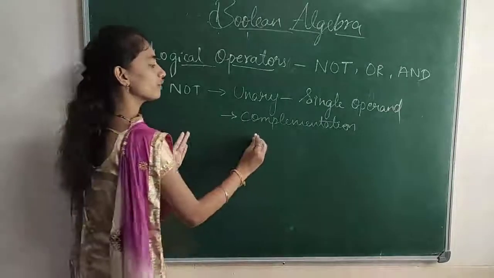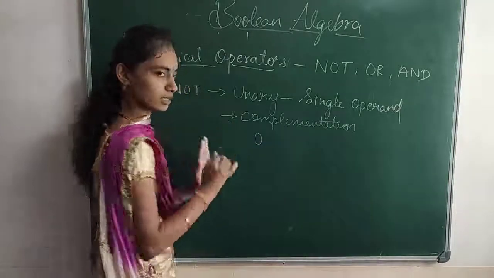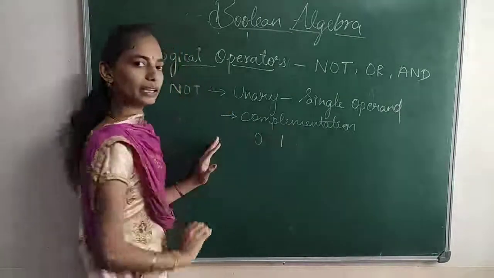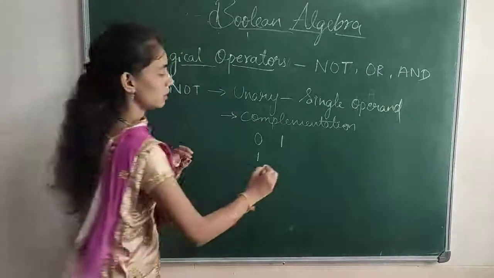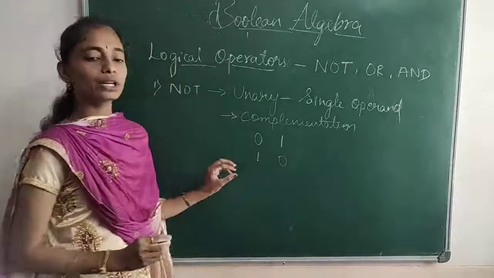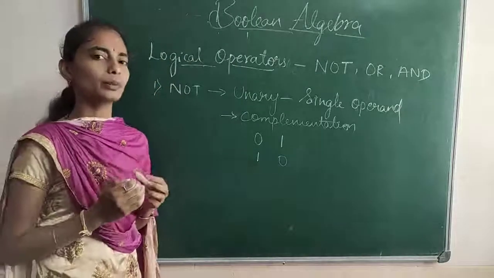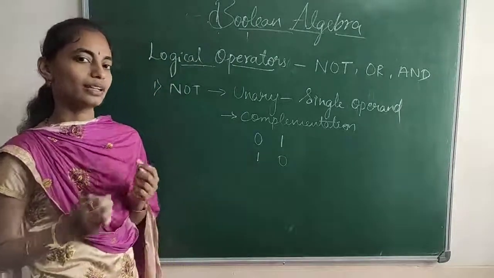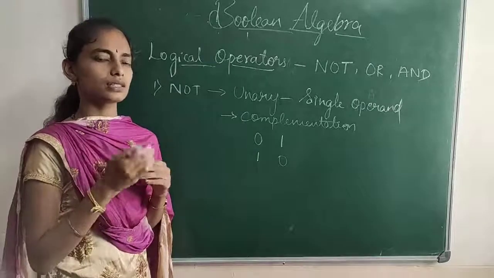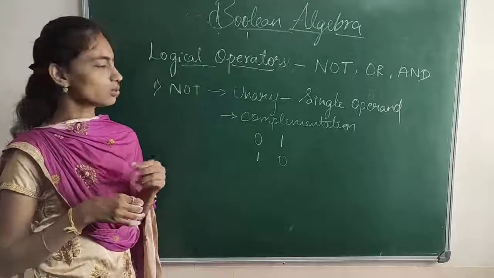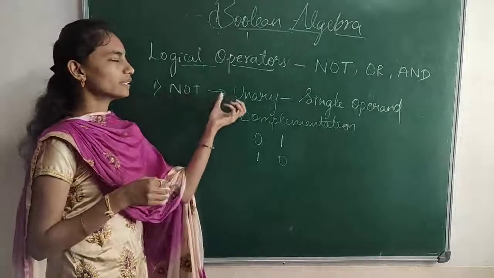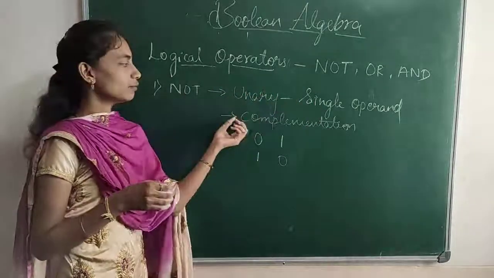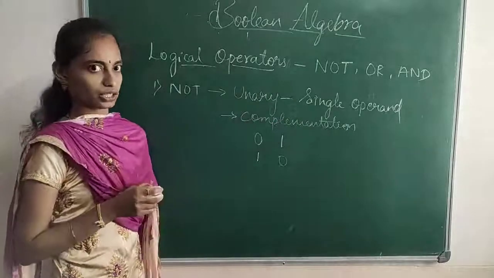If we provide the input as 0, the output will be 1. If we provide the input as 1, the output will be 0. That we call the complement. I think you people remember 1's complement, right? We are replacing 0 by 1 and 1 by 0, so that we call the NOT operator. The NOT operator uses a single operand and performs the complementation.